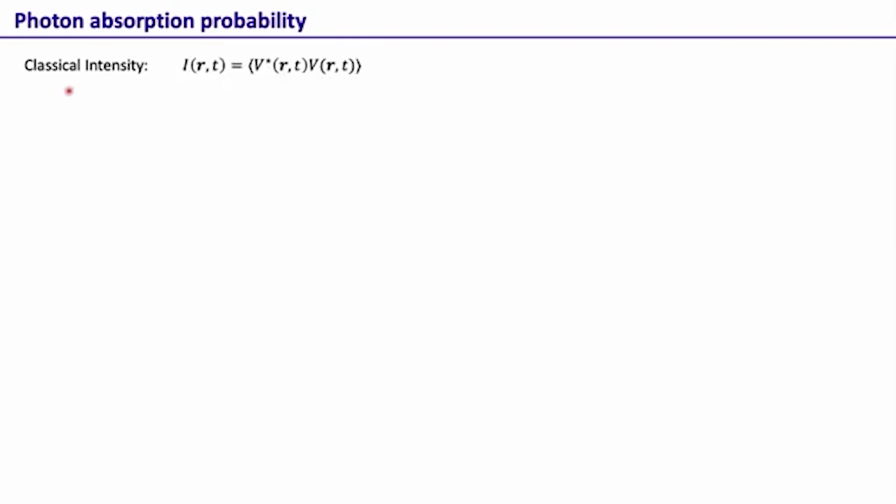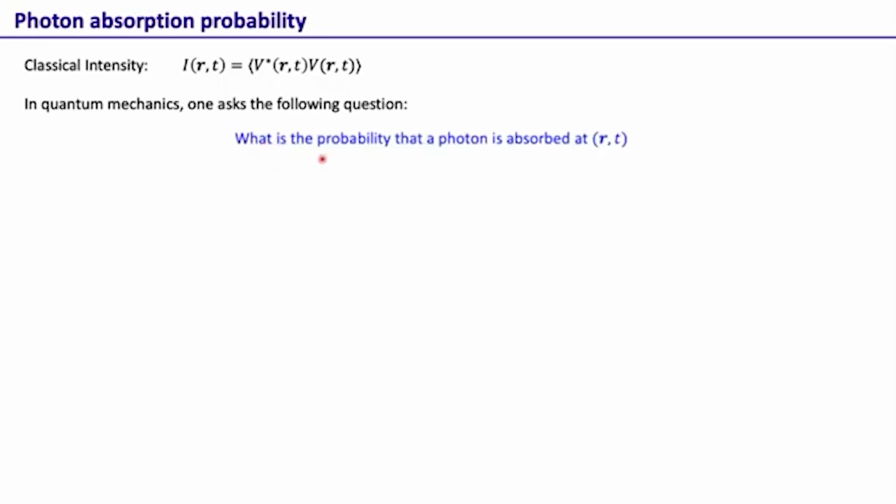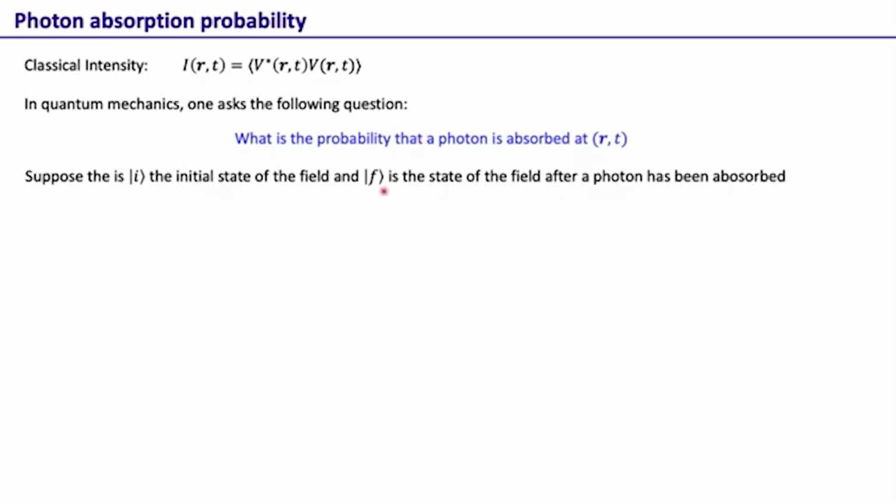So in the classical description, the first concept we encountered when dealing with coherence theory is the concept of intensity. The classical intensity is defined as V star (r,t) V(r,t), an ensemble average. Now in quantum mechanics, we don't have the concept of intensity. One rather asks: what is the probability that a photon is absorbed at (r,t)? This is an equivalent question in quantum mechanics.